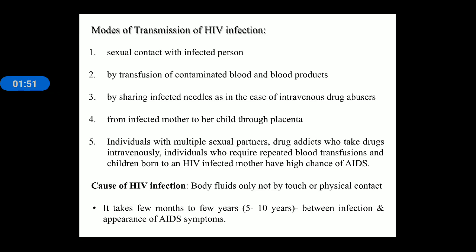Now, how is AIDS transmitted? It is transmitted by sexual contact, by contaminated blood and syringes, and from mother to child through the placenta. If a person has multiple sexual partners, then this virus can be transferred from an infected person to a normal person. AIDS is not spread by just physical touch or physical contact, but it is transferred when fluids get exchanged between a normal and an infected person.